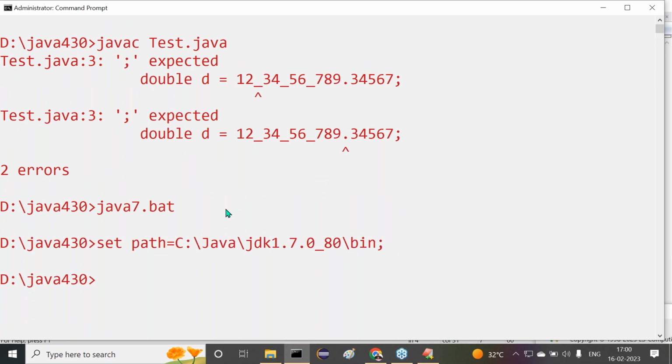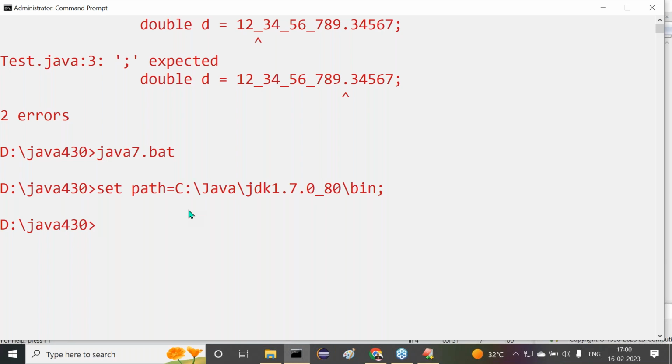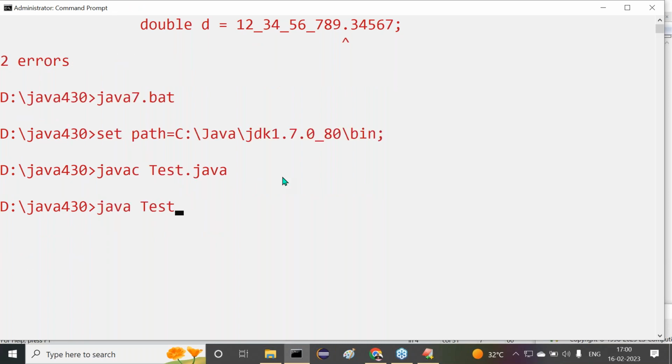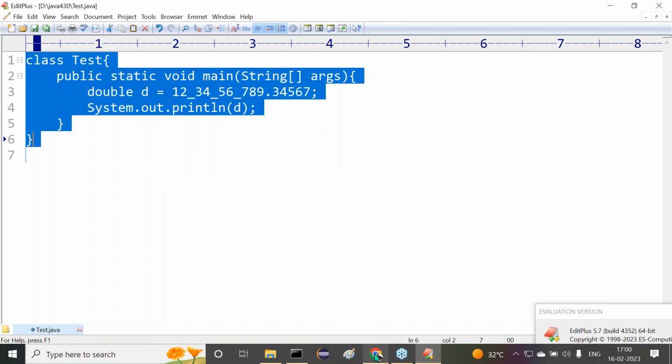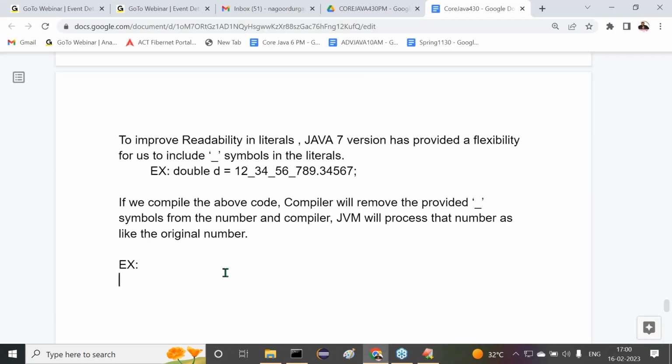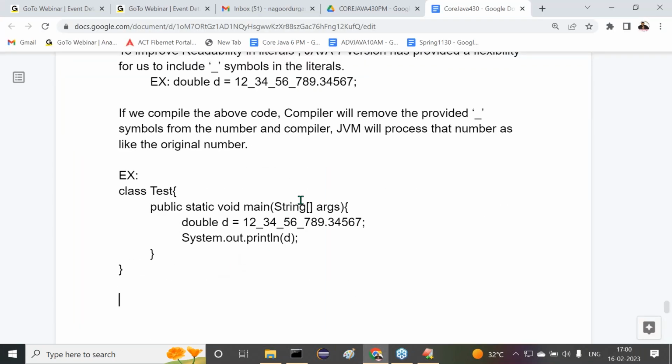Right, sir. Now here we provided Java 7.bat. I'm changing the Java version from Java 6 to Java 7. javac Test.java. Now it compiled successfully in the Java 7 version, and we are able to get the output in exponential form, E form. So this is exactly the meaning of underscore symbols and their utilization in a Java program. Right or not? This is somewhat of an improvement in the Java 7 version that we understood.